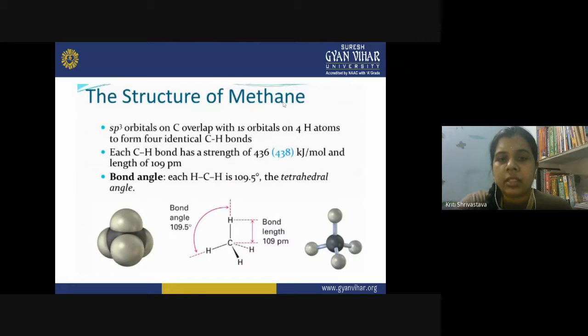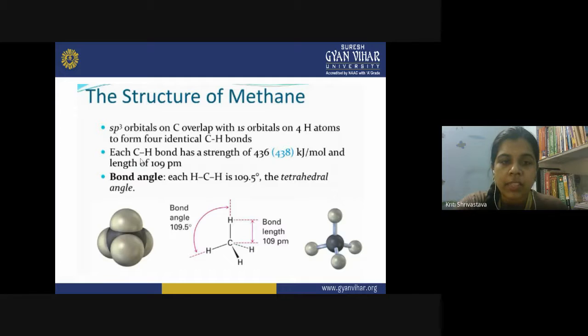So this actually explains the structure of methane. The sp3 orbitals on the carbon overlap with the 1s orbitals on four hydrogen atoms. Because the four sp3 orbitals on the carbon are identical in nature, all the CH bonds will have equal strength, that is 436 kilojoule per mole, and a bond length of 109 pm.